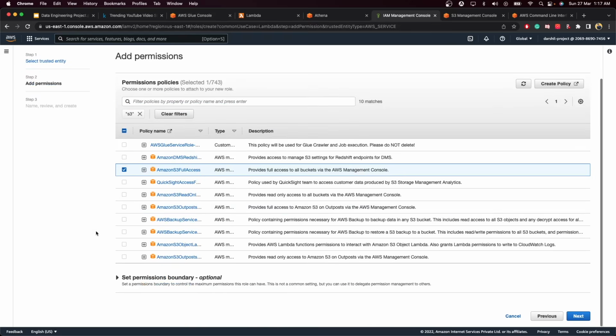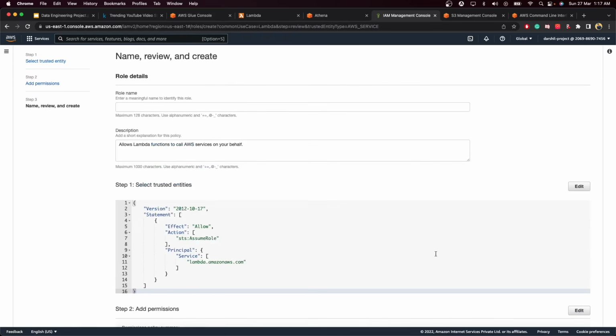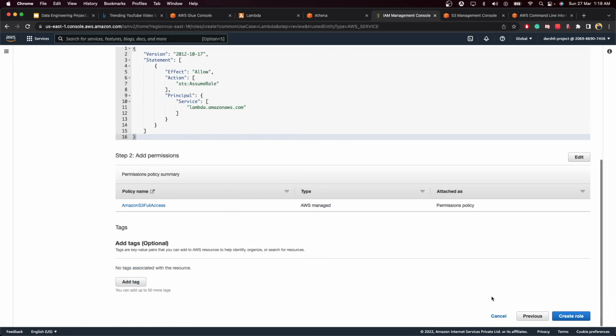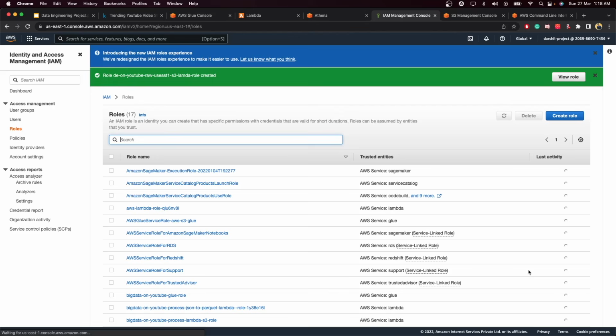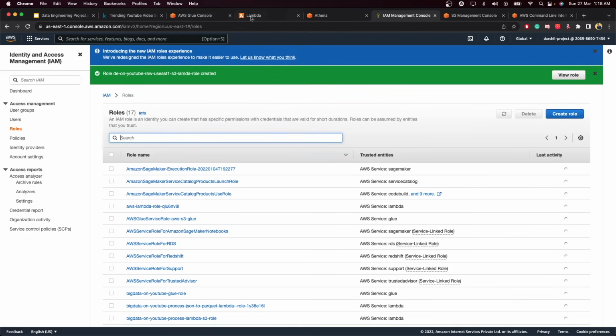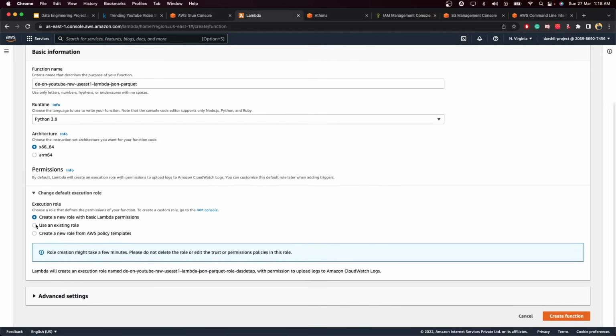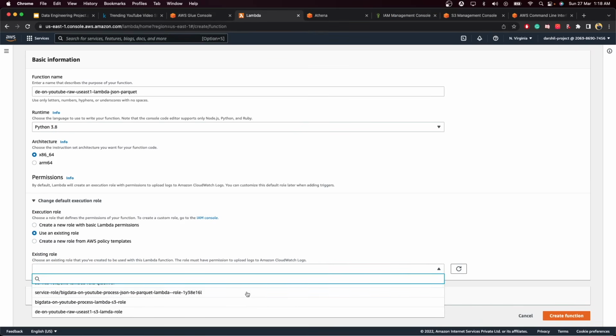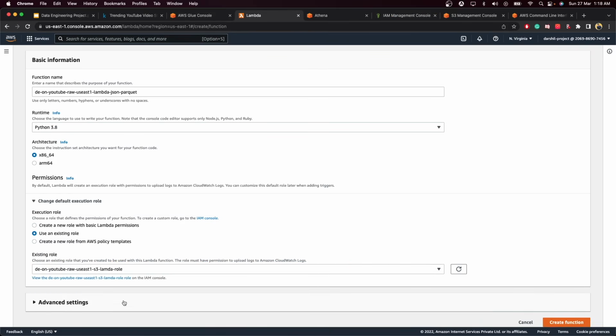Go to next, give the role name, which is basically US S3 Lambda role. Then click on create role and it will create the role for you. Then go to Lambda again, use existing role, click on refresh, and you will be able to see the role that we just created.